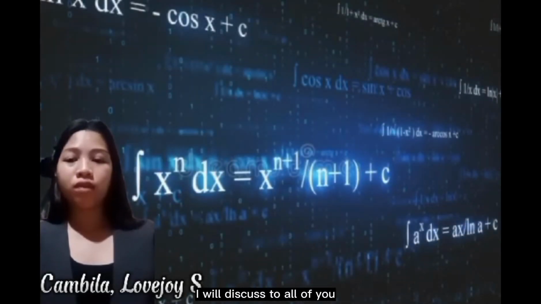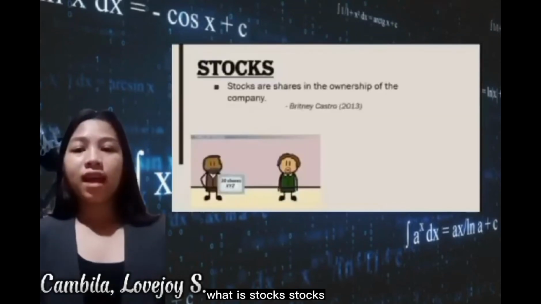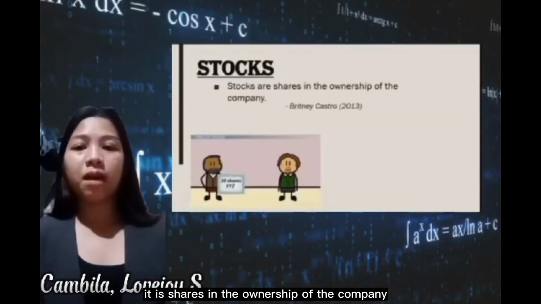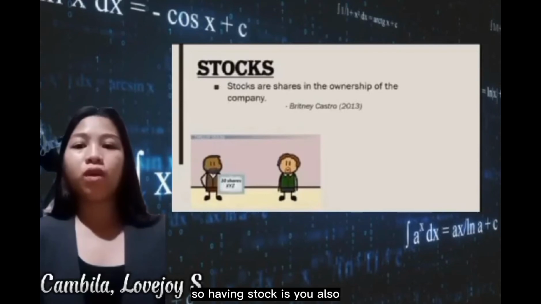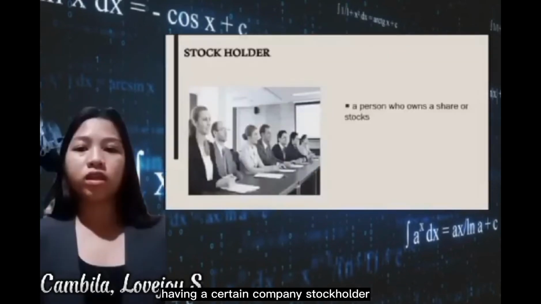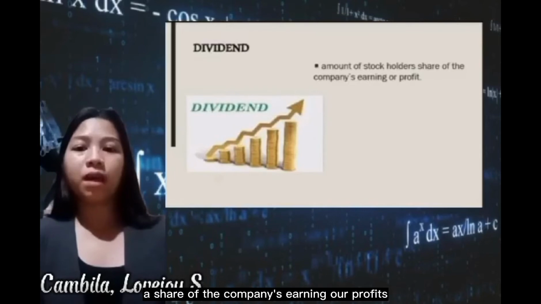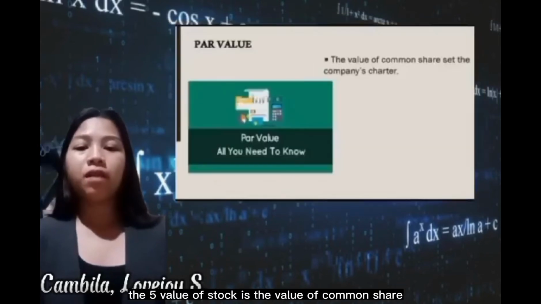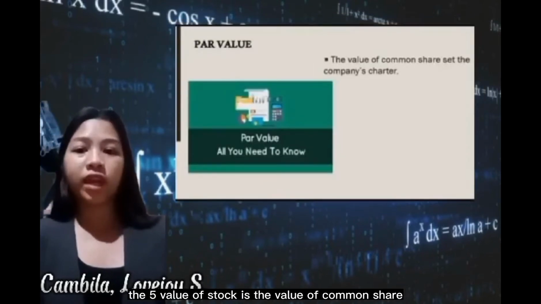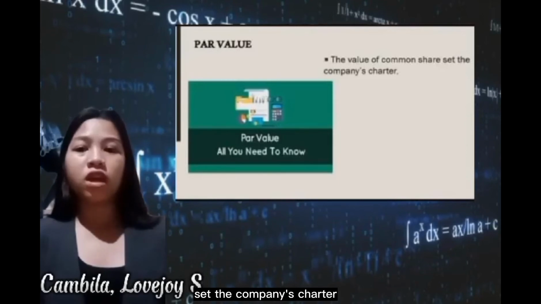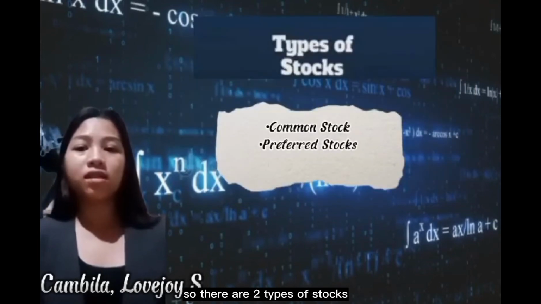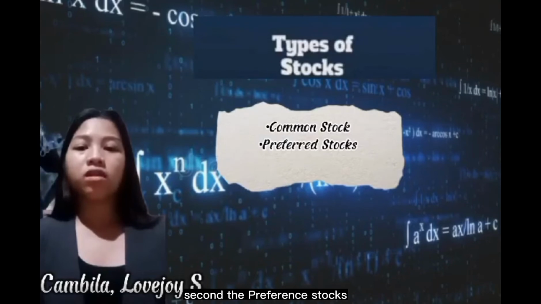I will discuss to all of you what stocks are. Stocks are shares in the ownership of a company, so having stock means you also own part of a certain company. A stockholder is a person who owns a share or stocks in a company. Being a stockholder, you receive a dividend, which is the amount of a stockholder's share of the company's earnings or profits. The par value of a stock is the value of a common share set in the company's charter. There are two types of stocks: first, the common stocks, and second, the preferred stocks.